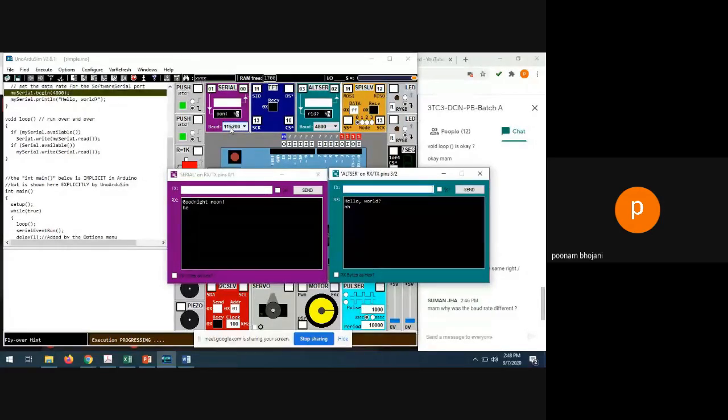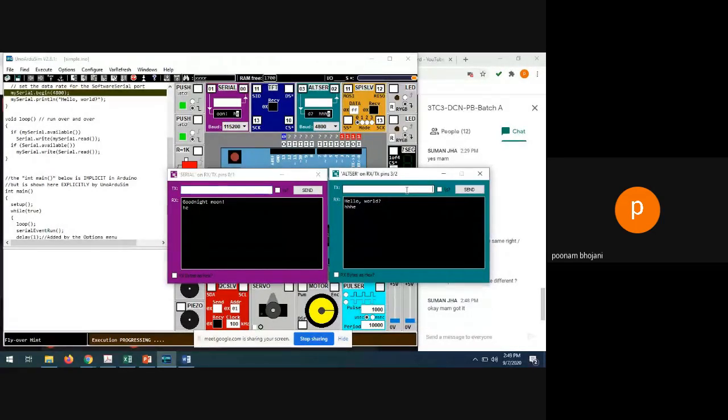That's it, Suman. You can keep it the same also, you can keep it different also. But you will observe the speed of transmitting and receiving. Whenever you transmit HE from here, it will not be able to send it as quickly as this one. So let me transmit hello from here, send it. It will not receive the whole message.